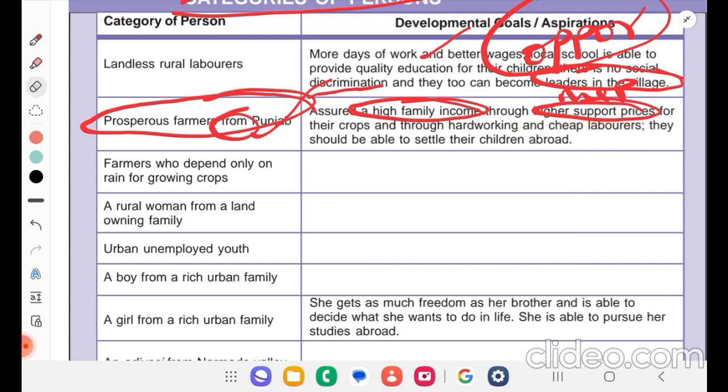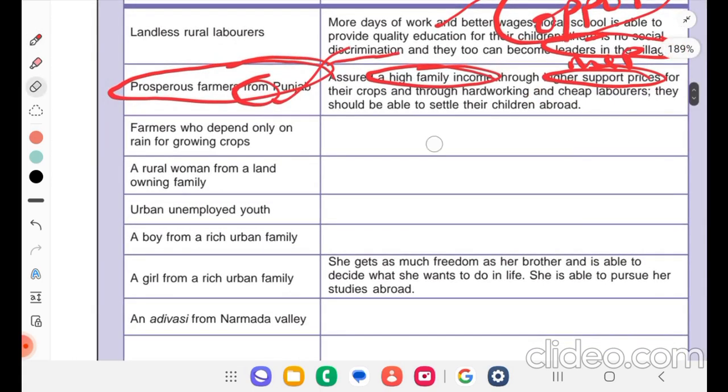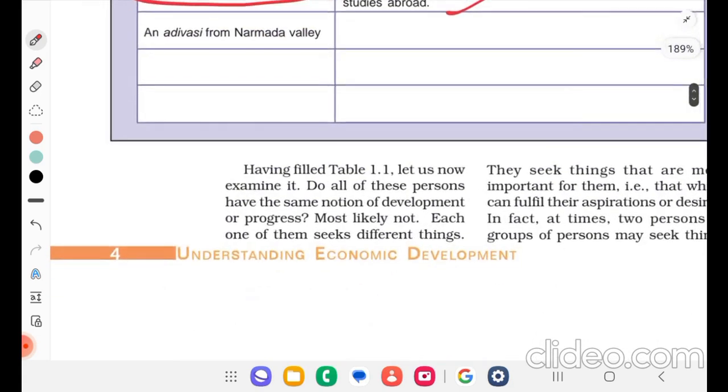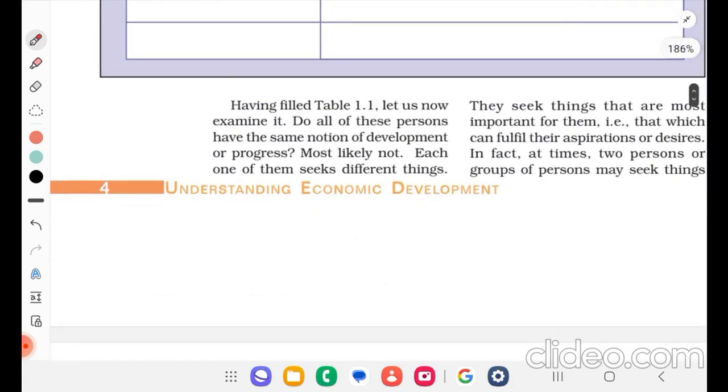So these are their goals. We can just list. So we can see the third one. A girl from a rich urban family, she gets as much freedom as her brother and is able to decide what she wants to do in life. She is able to pursue her studies abroad. So those are different for different people, is what they are trying to explain.